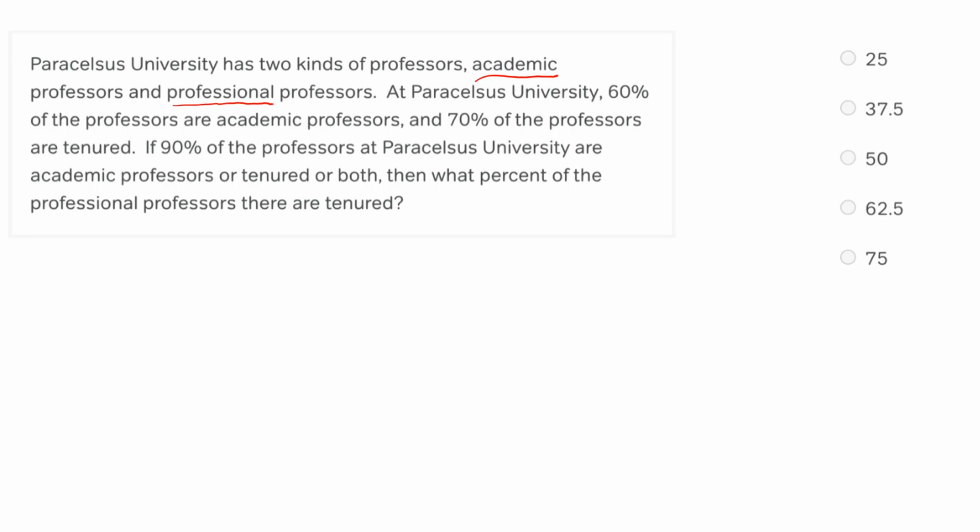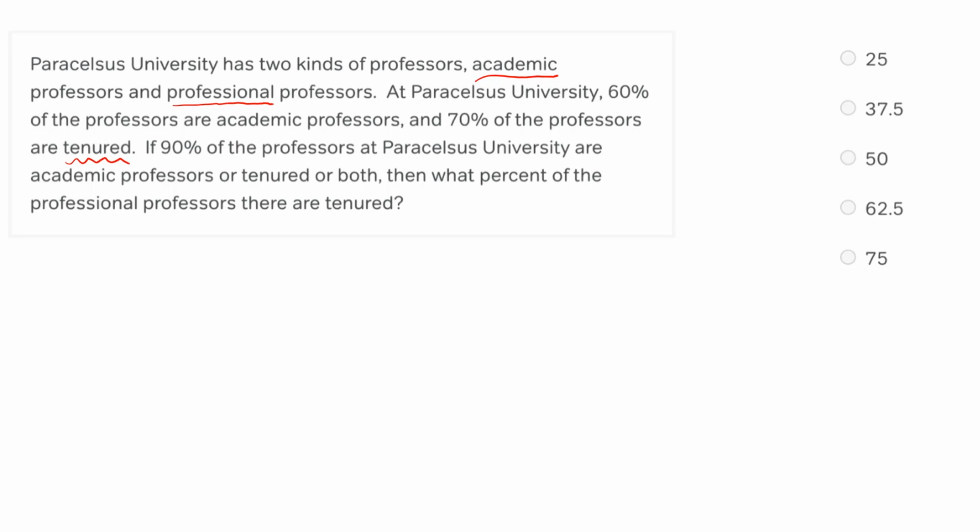Okay, at Paracelsus University, 60% of the professors are academic professors, and 70% of the professors are tenured. Now, this is a new idea. We know that professors can be either academic or professional, but on top of that, they can either be tenured or not tenured. So we have this implied complement to tenured of not tenured. And we're starting to see that there could be some overlaps here. We could be academic and tenured, professional and tenured, academic and not tenured, or professional and not tenured. So we're starting to see the potential for overlapping sets.